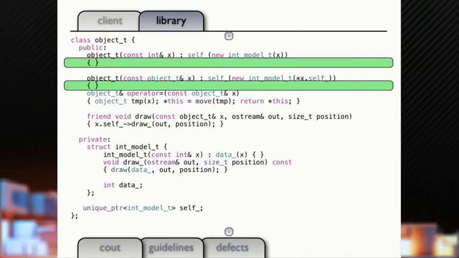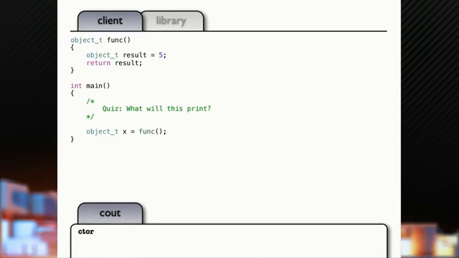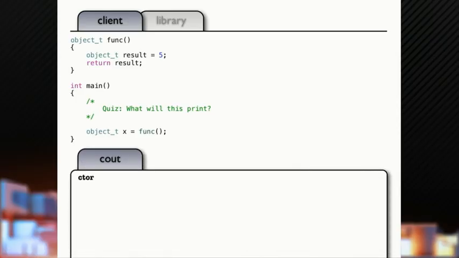Okay, let's take a look here, though, at what goes on by decorating our class a little bit to see when we're doing construction and when we're doing copy. So quiz, see how awake you guys are. What will this print? Okay, we're going to put out CTOR or copy. Anybody got a guess? CTOR. Yep, even under C++ 98.